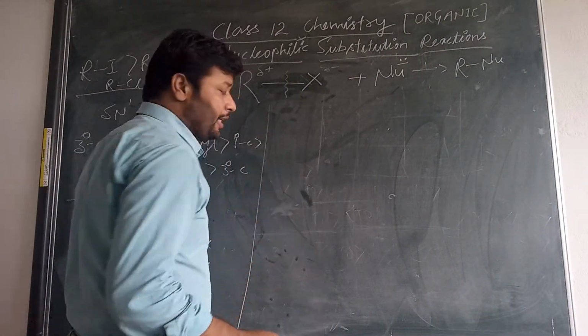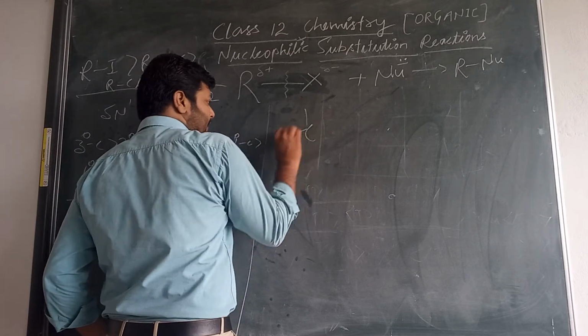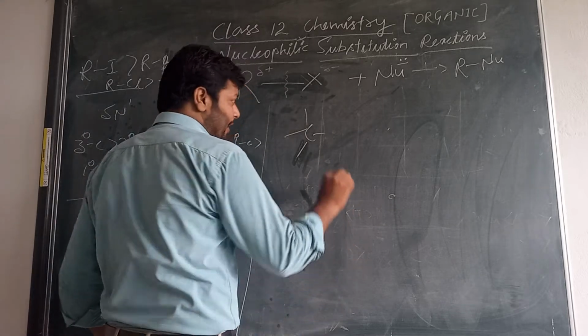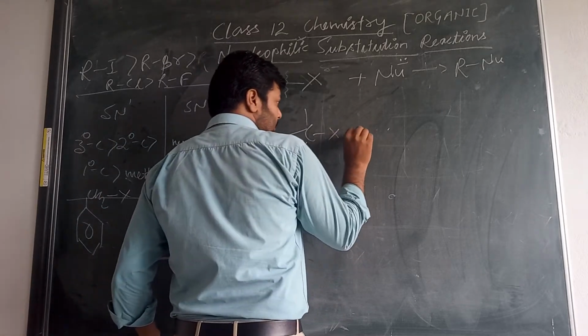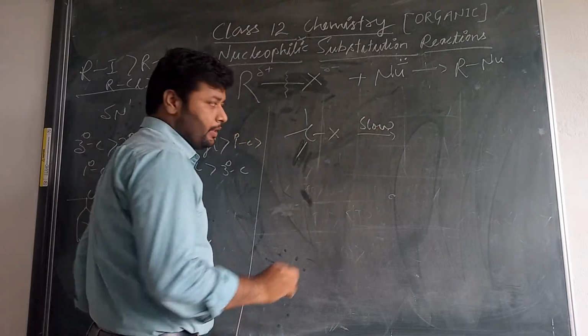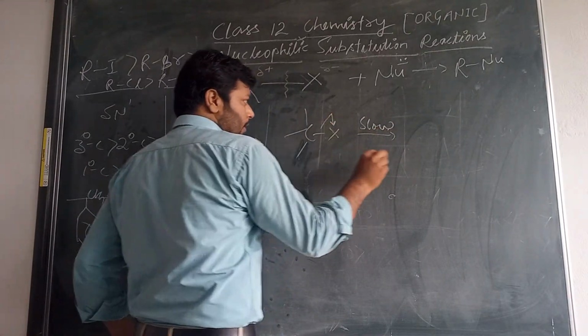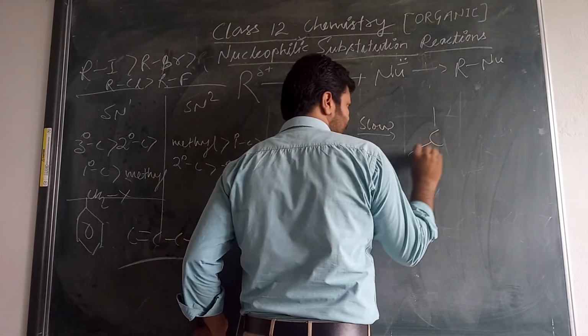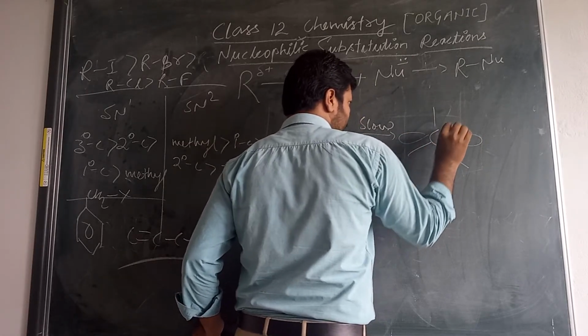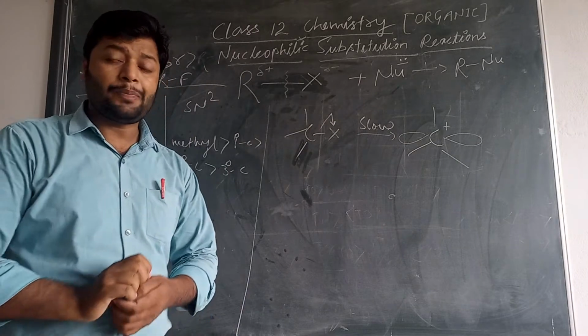Class, look at the board here. Actually, if we are taking tertiary alkane, so in the first step, that is the slow step, there is the formation of carbocation.